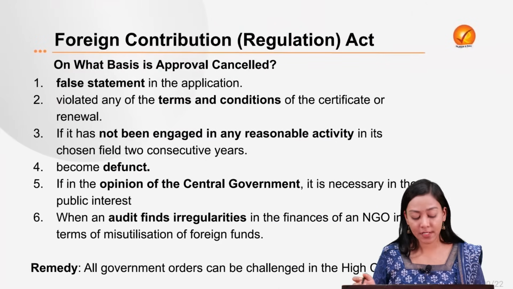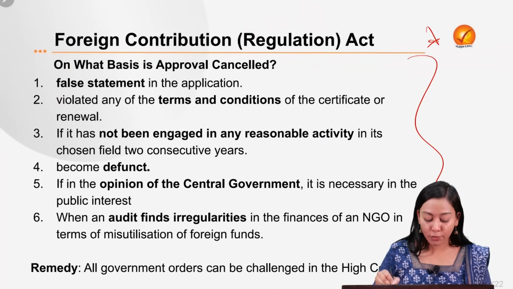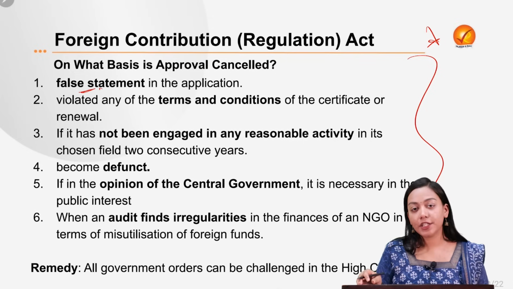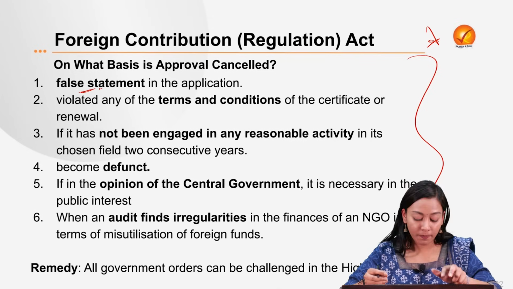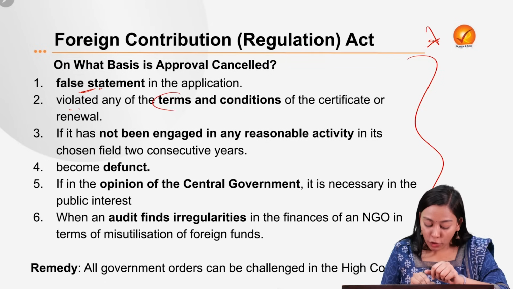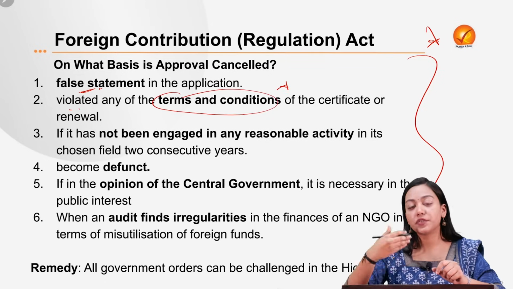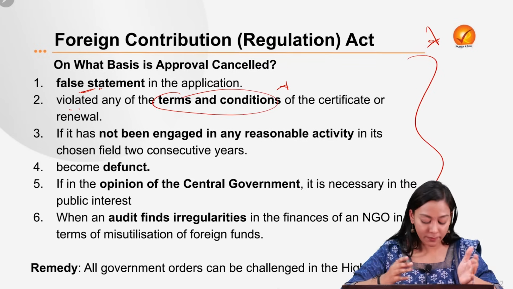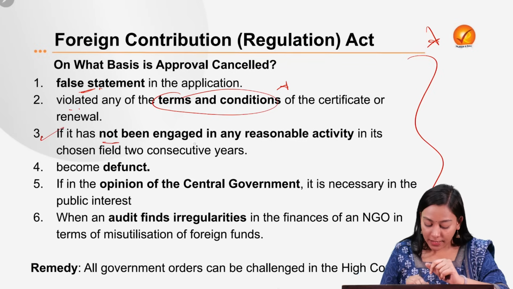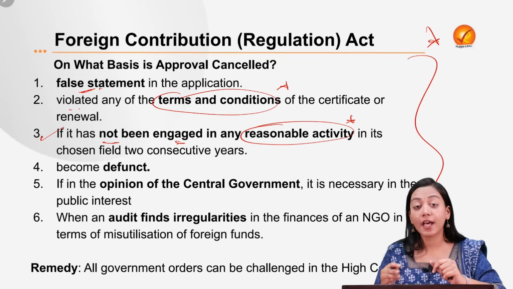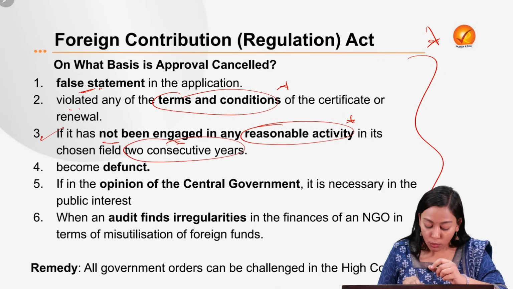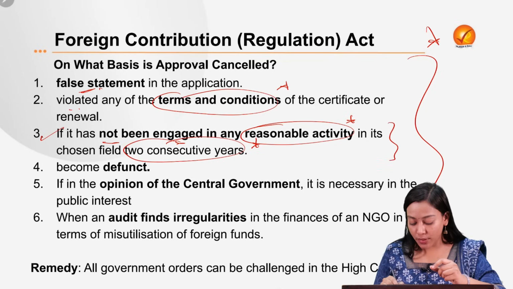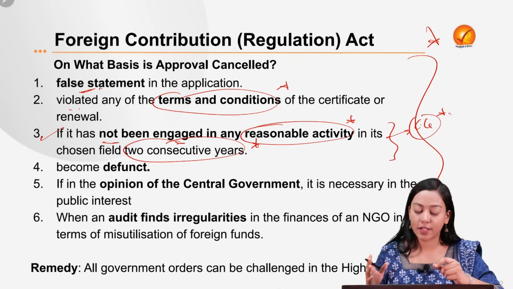What are the grounds for suspension? This is also very important from the exam point of view. First of all, if a false declaration or statement was made for the registration by the person or the NGO. Second, if it violated any of the terms and conditions of the registration certificate or of its renewal. Next, if it has not engaged in any reasonable activity that it promised to do in lieu of public services for 2 consecutive years. If this is reported, the central government again gets the power to cancel its registration.